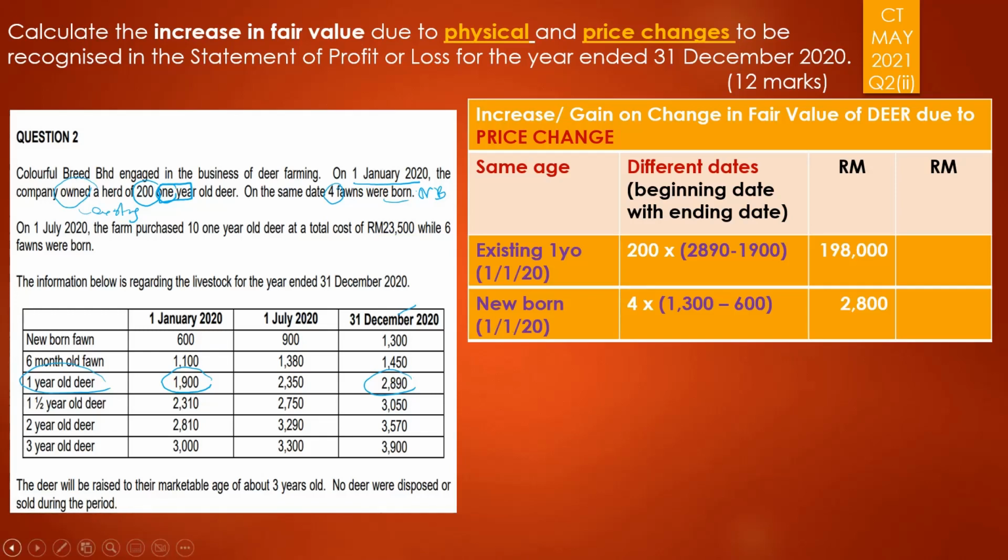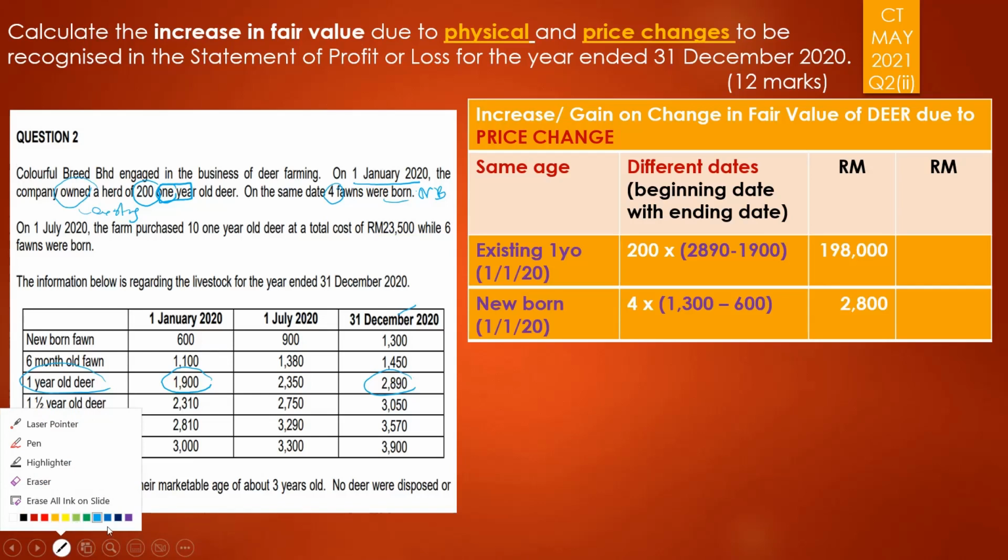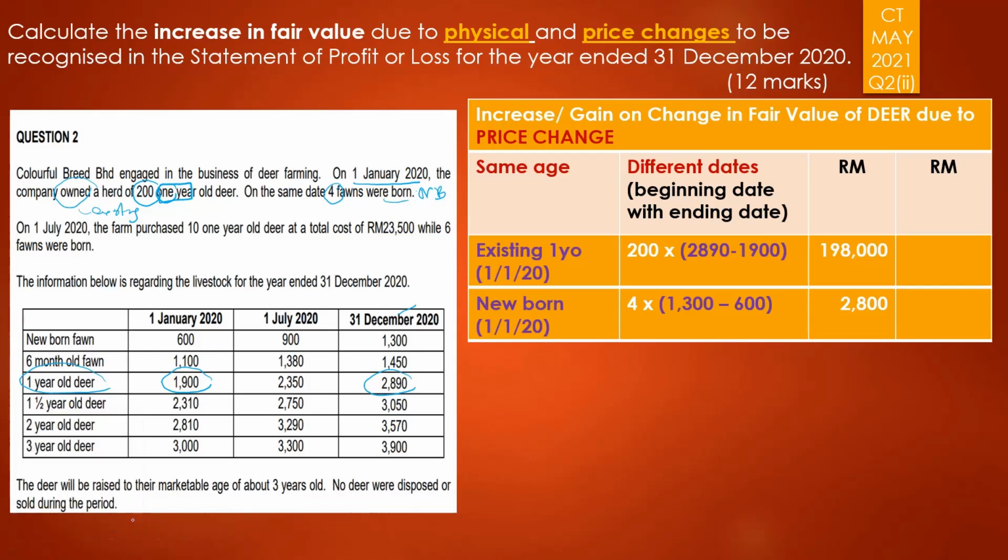So we take a different color to differentiate. Okay, I take purple. Newborn as at 1st of January. Newborn. And newborn as at the end of the year. Remember, this is price changes. It was 1003 minus 600. So you have 2008 times, and because it was multiplied by 4.